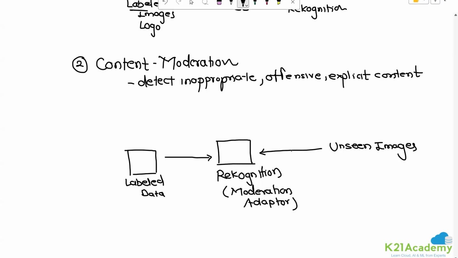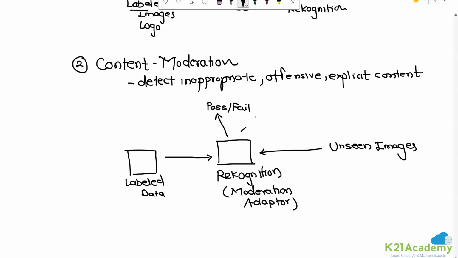Okay, so when the unseen images come, Rekognition will do the moderation and give out whether that particular image is pass or fail. So it will tell whether this particular image is good enough to go onto social media or not. But the problem at times, team, is it is not 100% sure, for obvious reasons, because at the end of the day it is again a machine learning model. It cannot categorize an image every time with 100% accuracy.